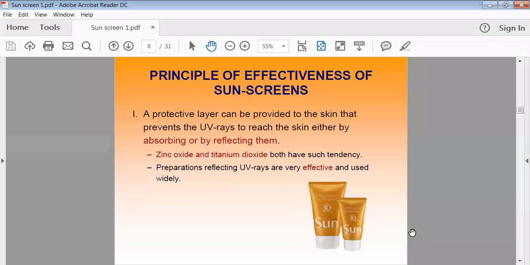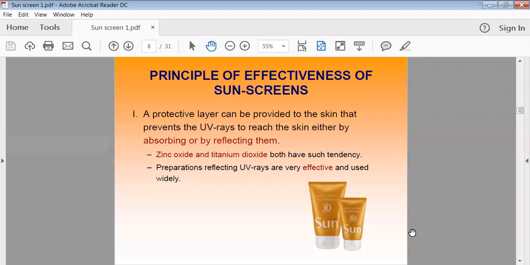Now, the principle behind the effectiveness of sunscreen preparations. Generally, a protective layer is provided to the skin that prevents the ultraviolet rays from reaching the skin, either by absorbing those rays or by reflecting those rays toward the outside. So this is the first principle behind sunscreen preparation. When rays are exposed to your skin, and if you have already applied your sunscreen preparation, they will absorb all the rays, and those rays will not reach your skin.